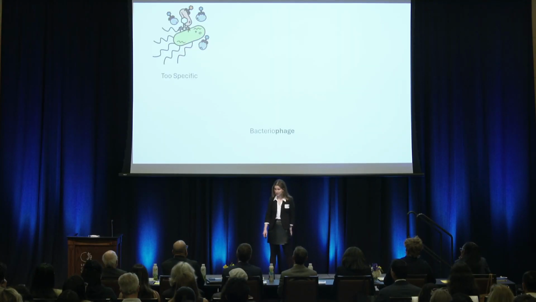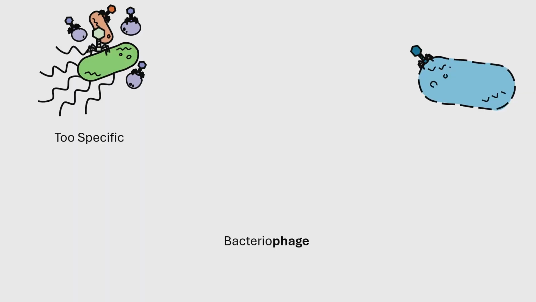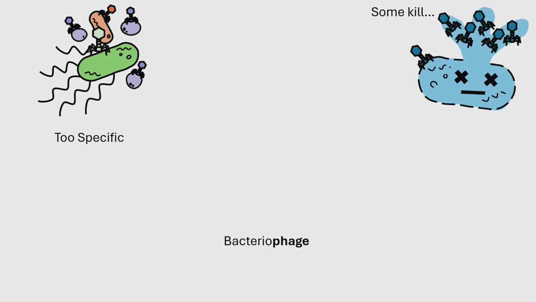First, they're hyperspecific. Each type of phage can only infect a certain subgroup within a species of bacteria. Second, not all phages kill their bacterial host. After infection, more copies of the virus are made inside the cell. Some phages burst out, killing their host, but other types leak out, keeping the bacteria alive.